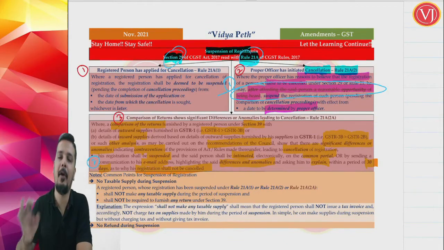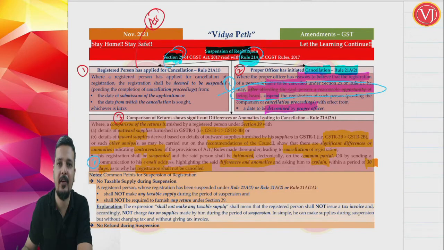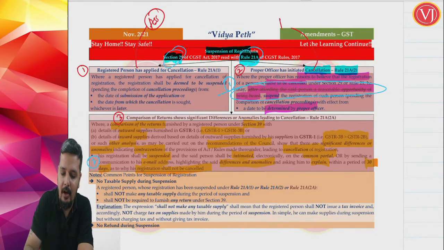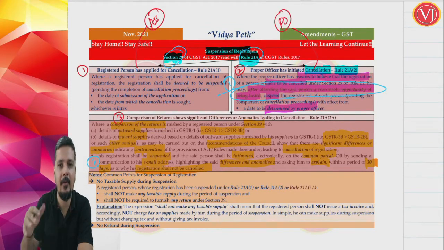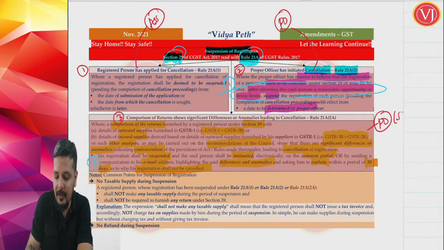So here proper officer is again starting. First is a scenario where you are talking about assessee going for cancellation and there is suspension done by the officer. Second is officer going for cancellation and proper officer suspending the registration. Third is proper officer, but in a special case.